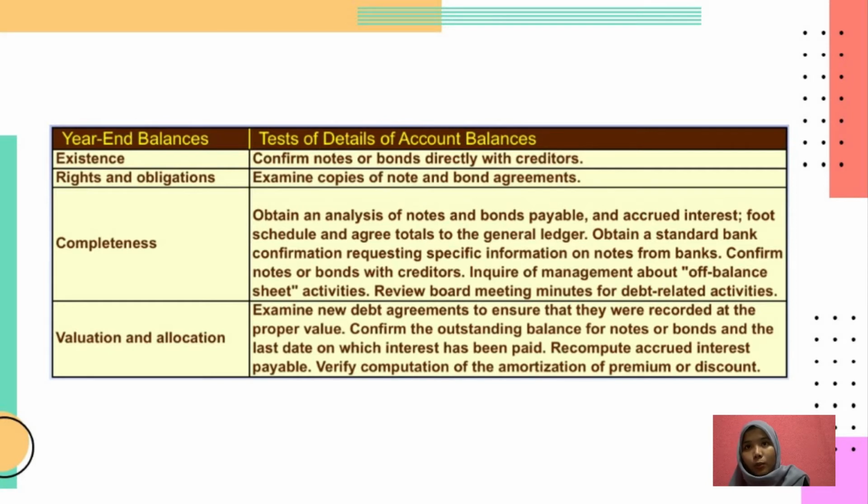the last date on which interest has been paid. And other than that, they can recompute accrued interest payable and verify the computation of the amortizations of the premium or discount.